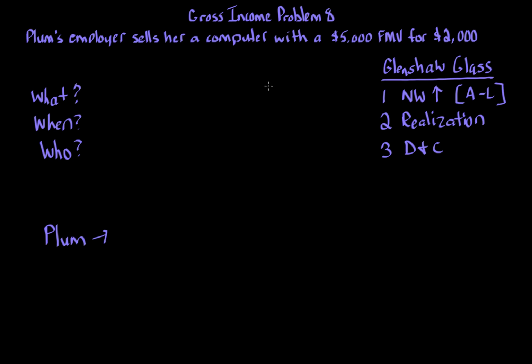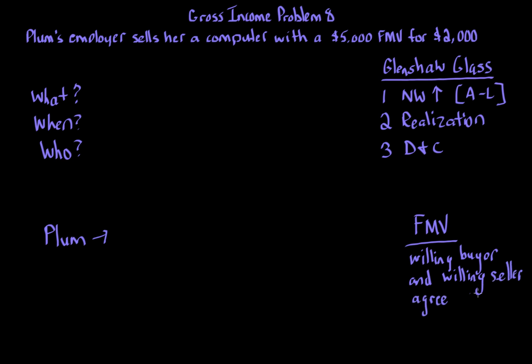Well, there are some important things to consider here. Whenever we deal with the concept of fair market value in the income tax law, it actually comes from the regulations in the estate and gift tax area, Reg 20.2031-1, and it states that fair market value is what a willing buyer and willing seller agree on, where the parties are at arm's length.